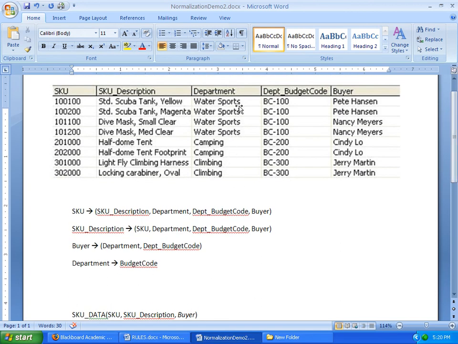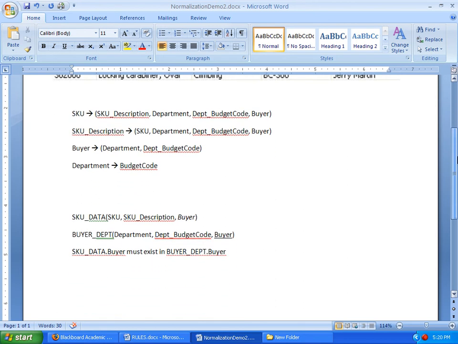Department is not unique here in this case. So it's not a candidate key. And besides, it's not determining all other columns in the relation. It's only determining budget code. So that's really the main thing we have to go by. So what we have to do is just go through the normalization process with these as well.